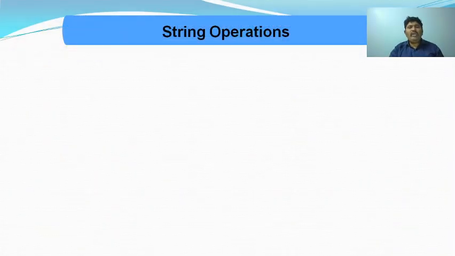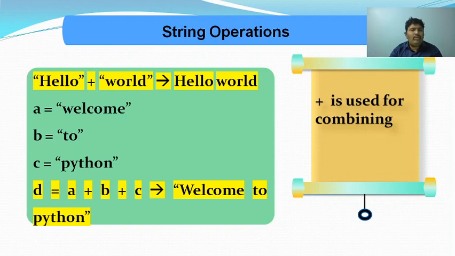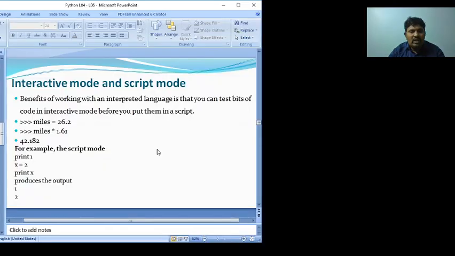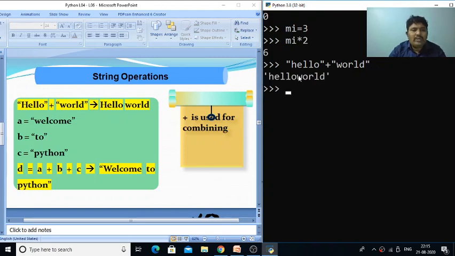So the next topic is string operations. Here we can use the plus symbol for concatenation. For example, if you have hello plus world, it will give us hello world. If you have variables like a is equal to welcome, let us practice so you can understand how these statements work. Now see here, I have the statement hello plus world, and if I press enter, it is giving me hello world. So plus is used as concatenation.